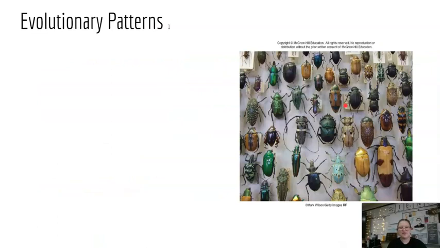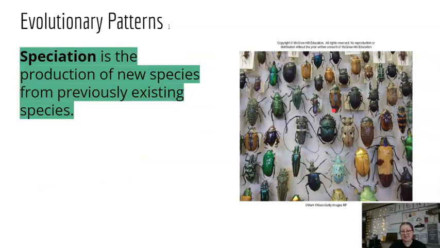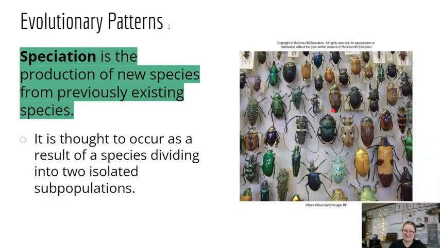So when we look at evolution, there are different patterns that we can see. The first is, okay, you were able to survive, and that could lead to speciation. Speciation is the production of a new species from previously existing species. It's thought to occur as a result of a species dividing into two isolated subpopulations. Isolated meaning they are not able to come together to reproduce, so their genetic variation is not blending within the two populations. They are completely isolated, and so they veer off in their own direction even more.